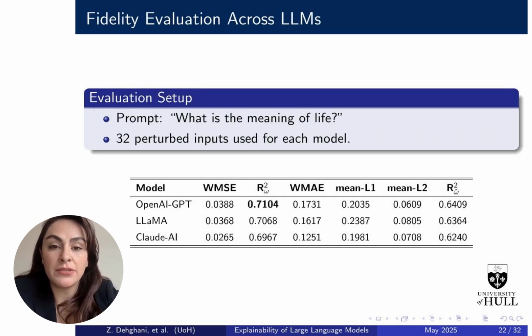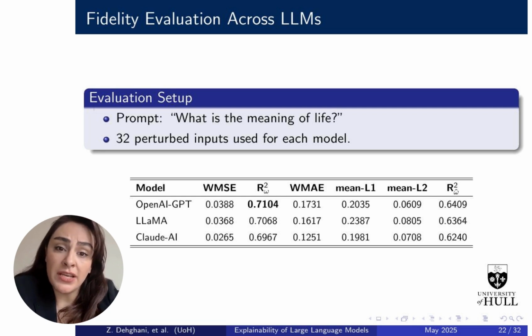Here, we evaluate fidelity using the prompt, "What is the meaning of life?" Each model was tested on 32 perturbed versions of the prompt. We measured how well our surrogate model fits the model's behavior using metrics like WMSE, WMAE, and weighted R2. As shown in the table, OpenAI GPT had the highest weighted R2 score, meaning it was the most faithful to